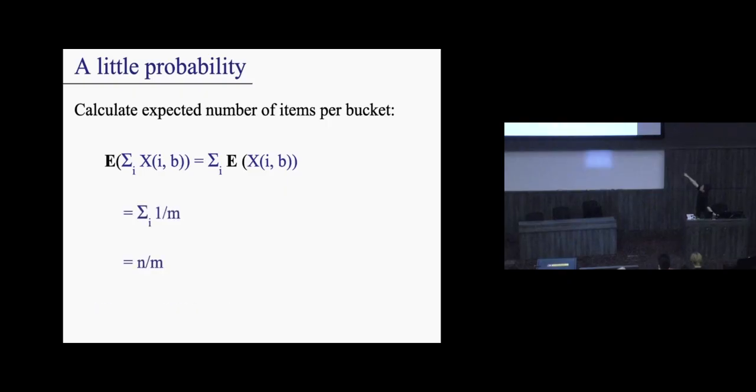Okay, so what do we do after that? Well, I know how to compute the expected values of the individual variables. We did that just now. That happens to be 1 over m. How many times am I summing 1 over m to itself? N times, because there were n items. So this has to be multiplied by n, which gives me n over m.